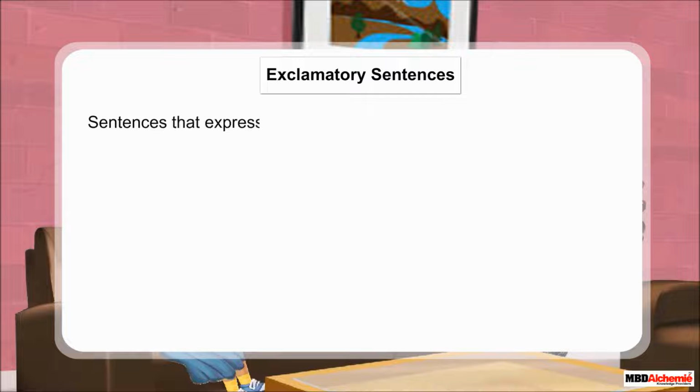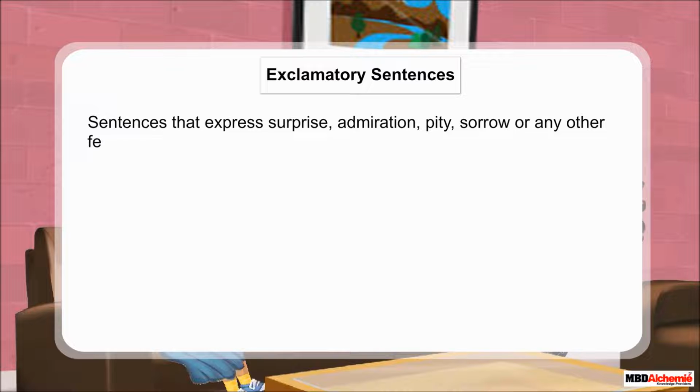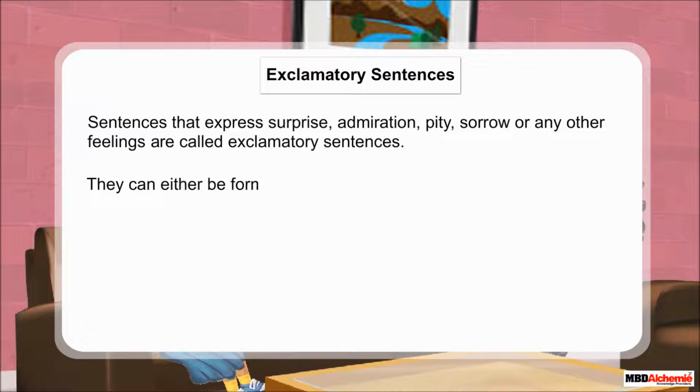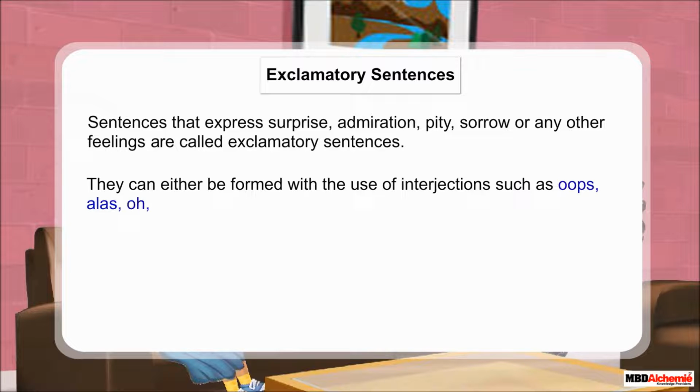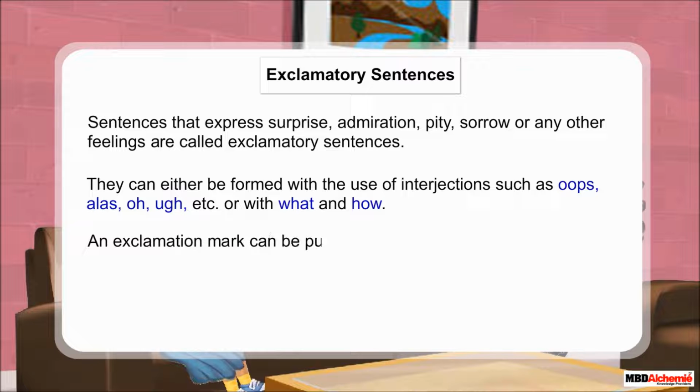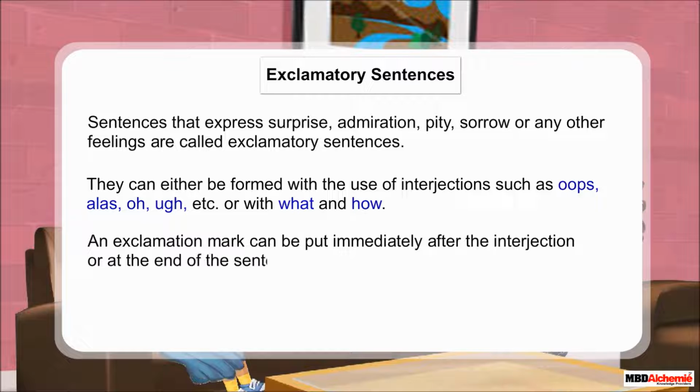Sentences that express surprise, admiration, pity, sorrow, or any other feelings are called exclamatory sentences. They can either be formed with the use of interjections such as oops, alas, oh, etc., or with what and how. In this type of sentence, an exclamation mark can be put immediately after the interjection or at the end of the sentence if the exclamation begins with how or what.